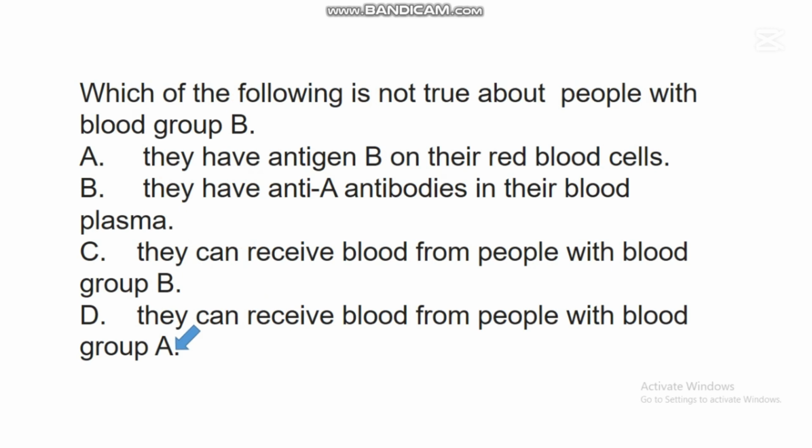but these people cannot receive blood from people with blood group A, because if they receive blood from people with blood group A, what will happen is that the anti-A antibodies in their plasma will react negatively with that antigen A that they received, and when this reaction occurs, it can destroy the red blood cells seriously in such a way that it can even lead to the death of that individual.